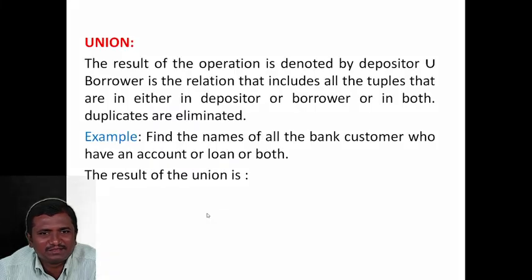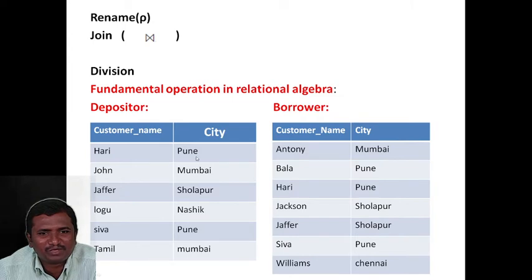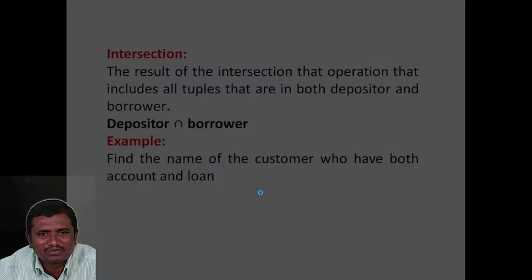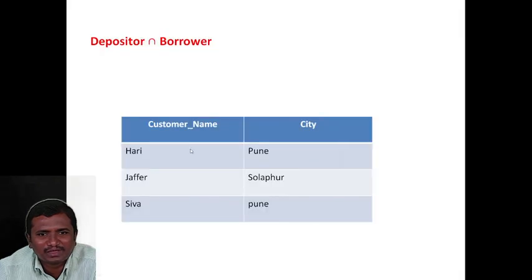You can see the parent tables. Hari, Pune is in the depositor table and also in the borrower table. John, Mumbai is only in depositor. Jafar, Solapur acts as a depositor and also as a borrower. Logu, Nasik is only a depositor. Siva, Pune acts as a depositor and as a borrower. Tamil, Mumbai is only a depositor. The output of the intersection is the tuples Hari, Pune; Jafar, Solapur; Siva, Pune.